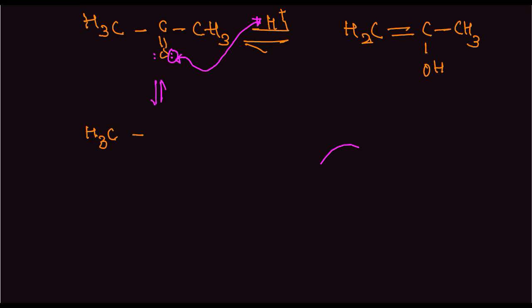CH3 C double bond OH plus CH3. Okay. Now what will happen is, this OH here is a double bonded form. So this will fall here. This will fall here, and one of the hydrogens from here will fall here. So how does it happen?